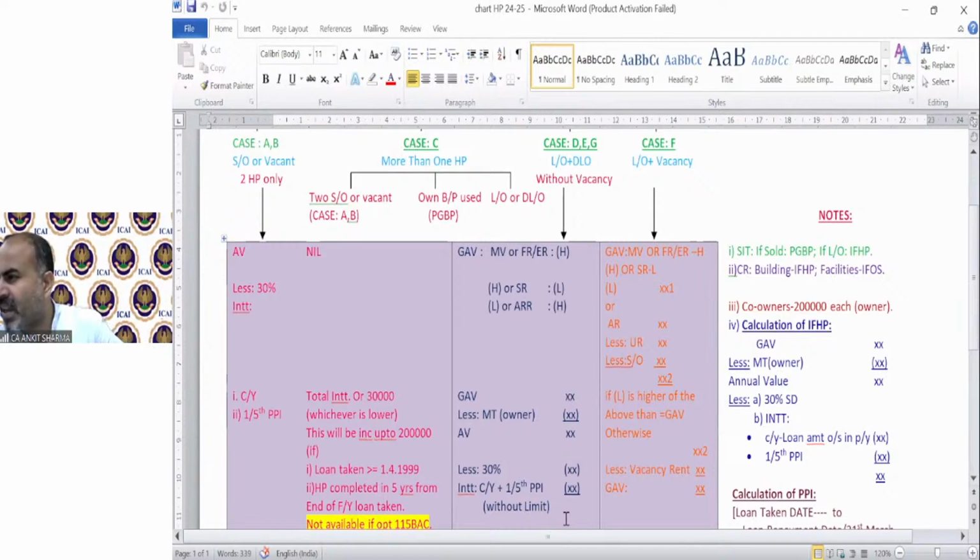Parth is asking, in case F, if AR is higher than step number 2, lower we have to get ARR, in actual for GAV, is it correct? You can say it, but in case number F, there is annual rent. We have to take ARR only in that case if we have the higher value. If the standard rent value is higher than our value, then we will not be able to take it as an ARR. That value will be your GAV.